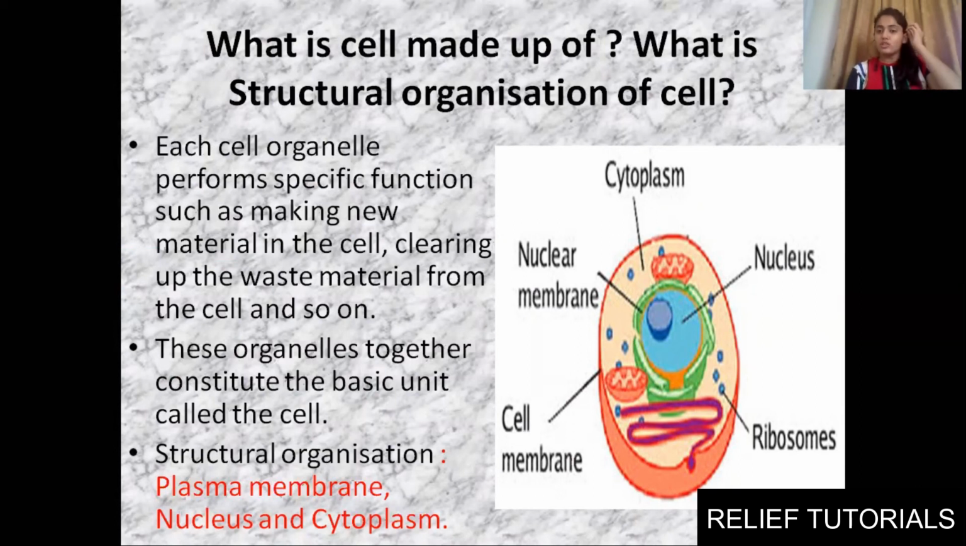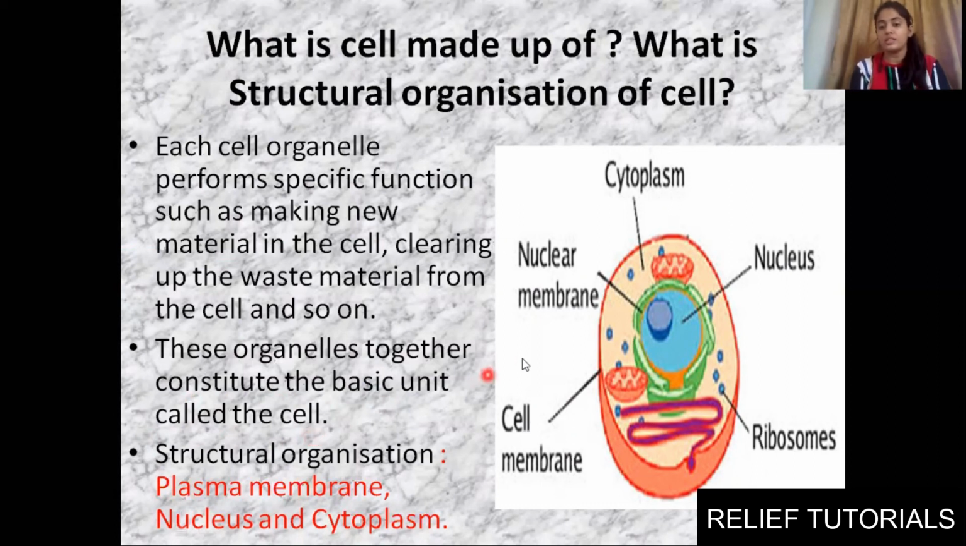There would be a few additional things, but these three are basic. The structural organization of our cell is the cell membrane, nucleus, and cytoplasm. Each cell organelle performs specific functions, such as making new material in the cell, clearing the waste material from the cell, and so on. As I told, mitochondria have the duty of giving energy, the lysosome is the suicidal bag, and there are ribosomes. Each and every one is assigned specific functions. These organelles together constitute the basic unit of the cell.